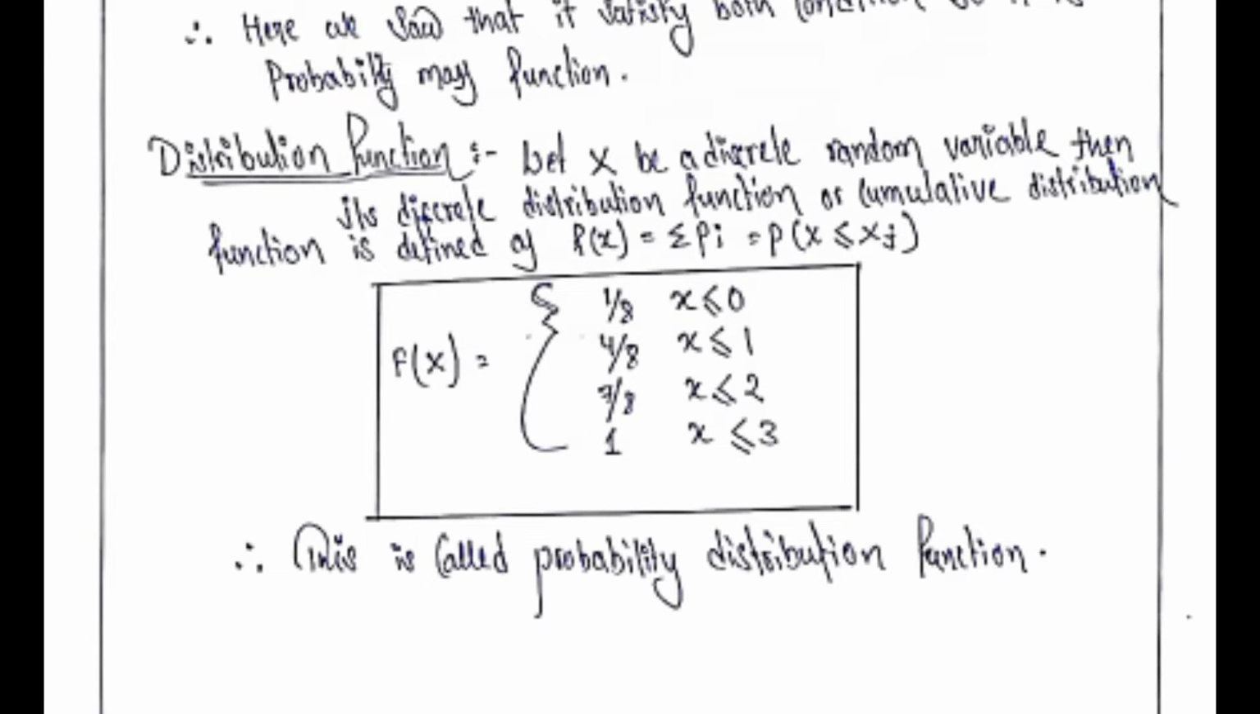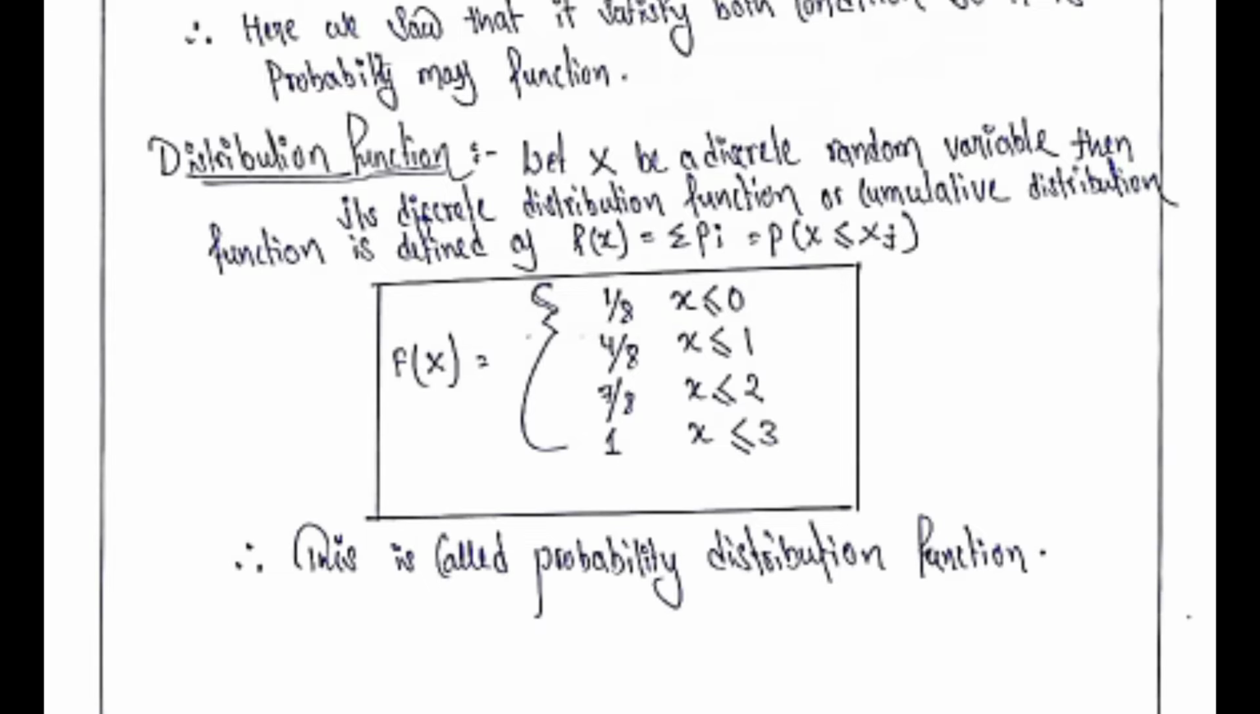Next we are going to see distribution function. For distribution function, let x be a discrete random variable. The discrete distribution function, or cumulative distribution function, is defined as F(x) equal to the summation of pi, such that xi less than or equal to x.